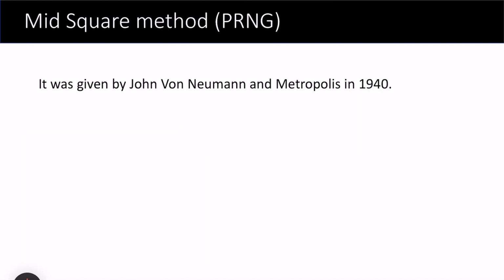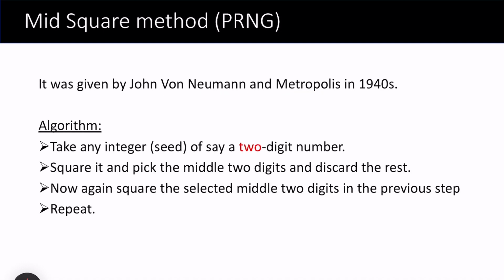The mid-square method algorithm was given by John von Neumann and Metropolis in 1940. So in the mid-square method, let's look at the algorithm. We first consider an integer that we call the seed. For example, we consider a 2-digit number as a seed, or we may also consider a 4-digit number as a seed. It depends upon the efficiency of our computer how we want to take the seed, and based on that we run our algorithm.